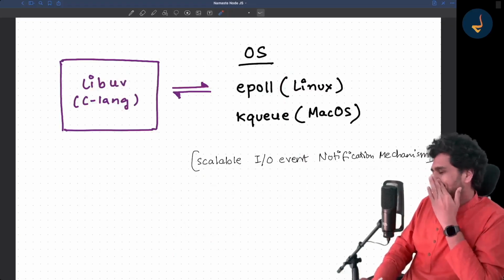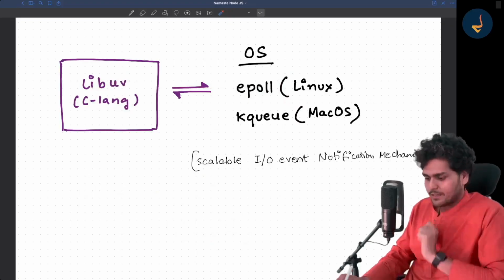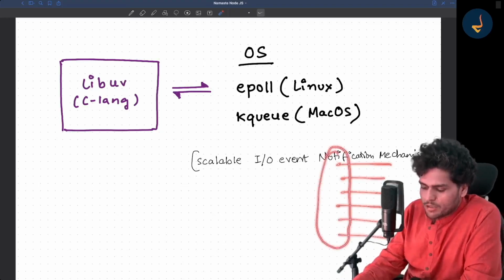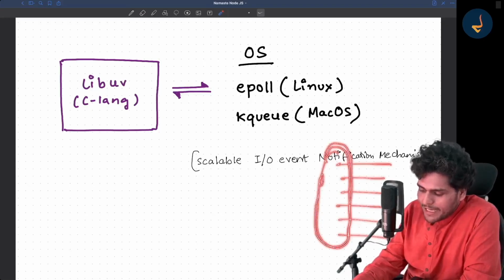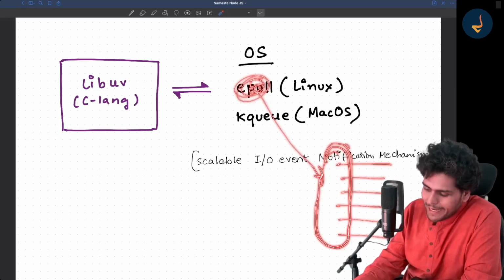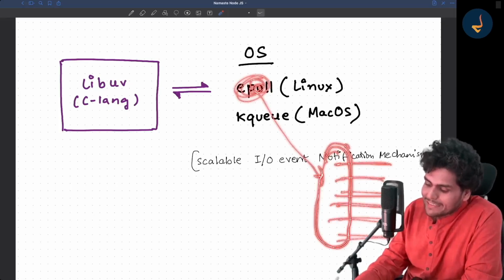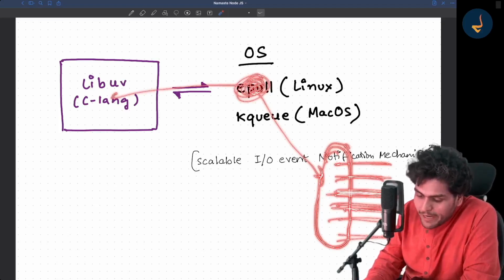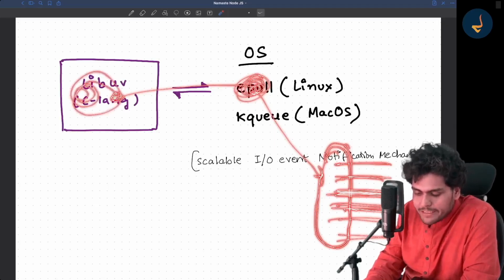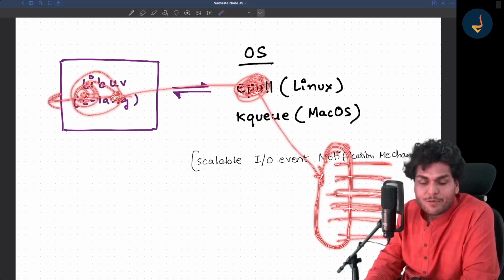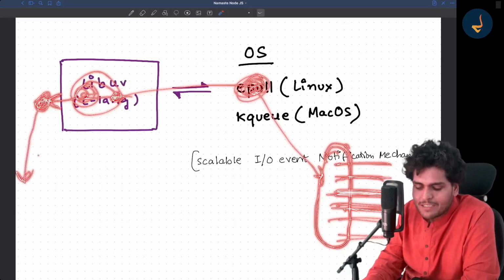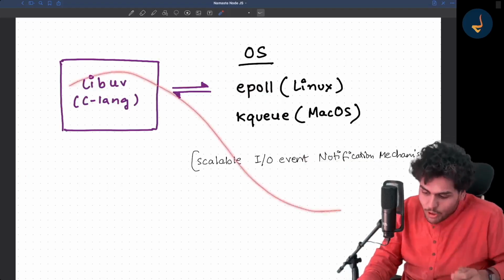Now, it is complex to explain. Let me explain it once again. Suppose multiple requests are coming in. There are different socket descriptors. There is an epoll descriptor. Epoll will manage all these connections. As soon as there is some activity in one of these connections, epoll will notify libuv, and then libuv will call in the poll phase. It will send a callback, that callback will be checked by the event loop, and the code will be executed in the V8 engine. So basically, this is how your whole API flow works.